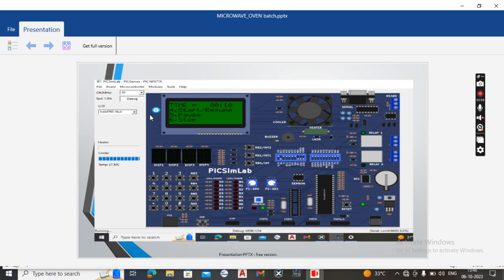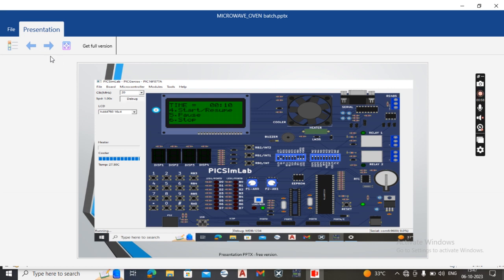The three options are start, pause, and stop. Start is used to run the process, and pause is used to interrupt the process. Stop is used to break the entire process.